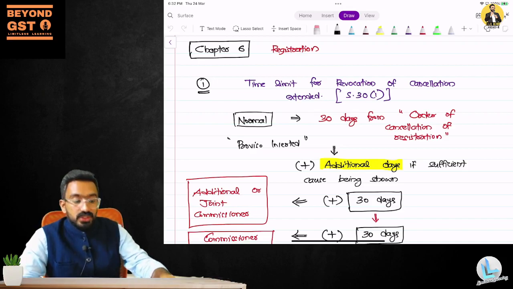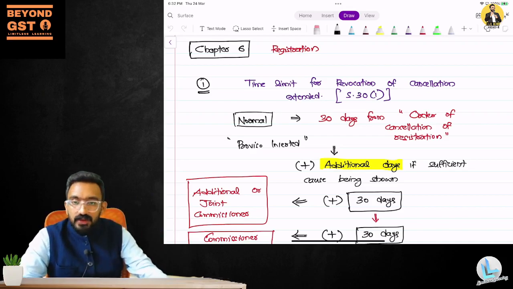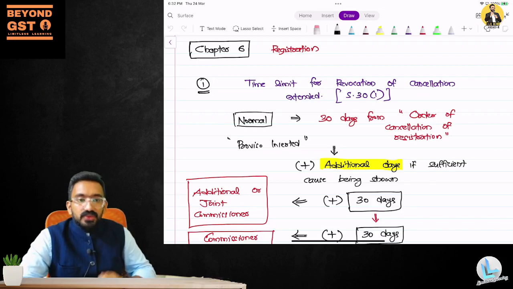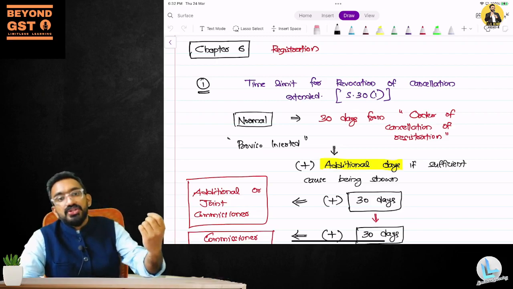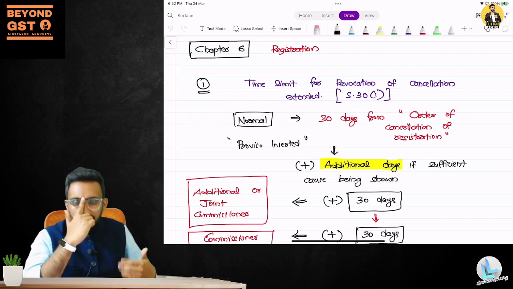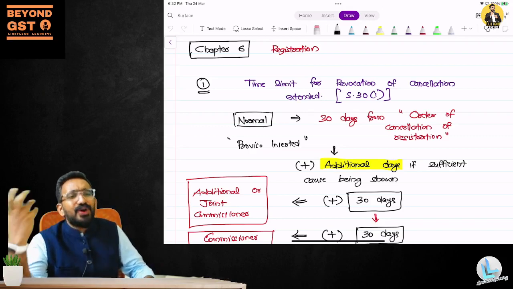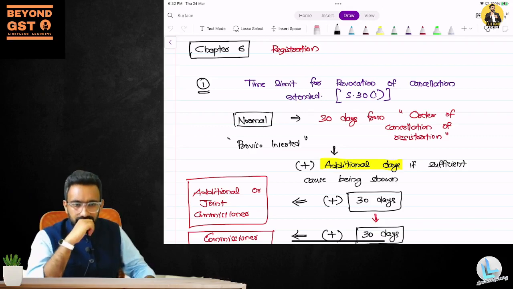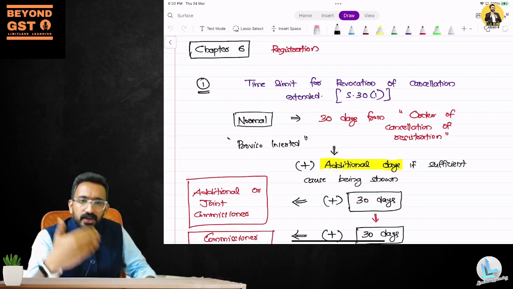Now, this cancellation is done by the officer, and I am getting only some days to reply. Are you guys with me? So this could be a case wherein I delayed the reply and my registration was cancelled and the order came. And there are a lot of practical cases wherein these people did not receive this order, or could not reply on time because they were not in India. A lot of practical cases started coming in. So to avoid this, government had already put in an additional provision.